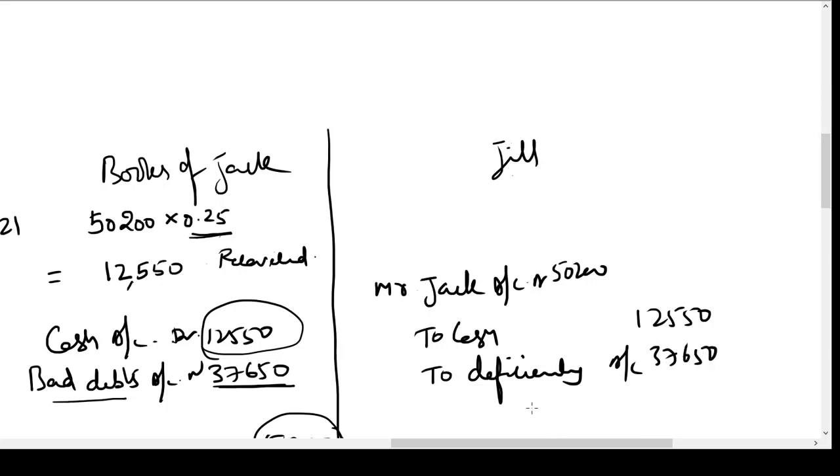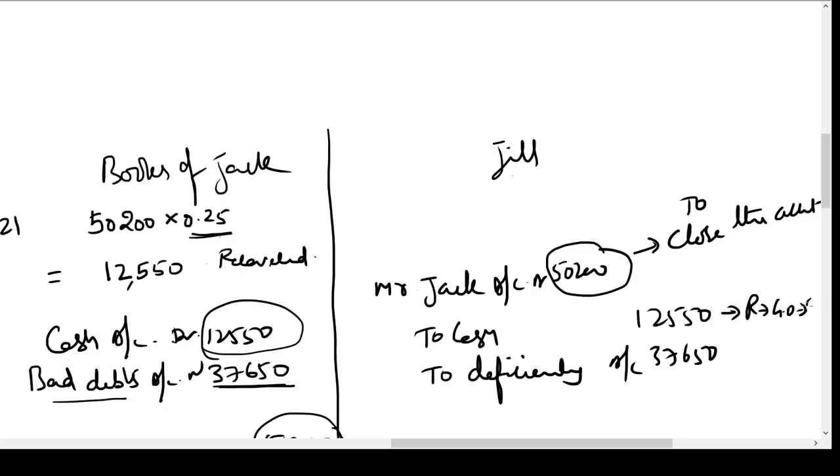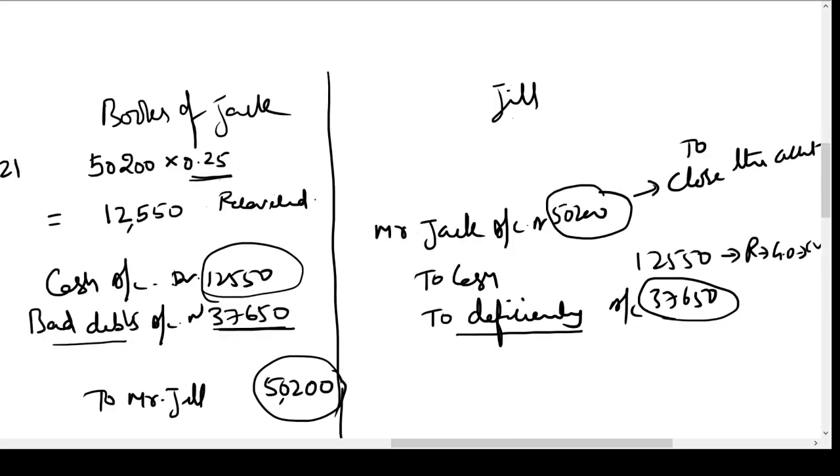Jack account would be debited with 50,200 to close the account. 12,550 is real account, going out, credit. The balance amount has to be transferred to the deficiency account, and the books of Jill would be closed.